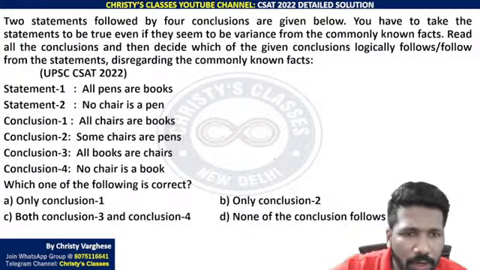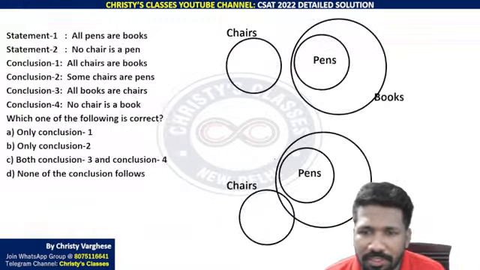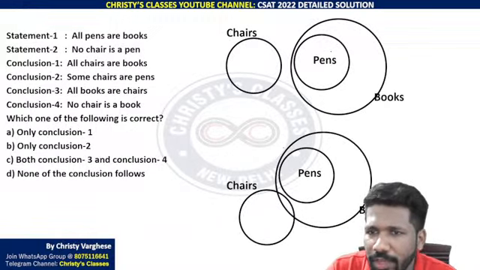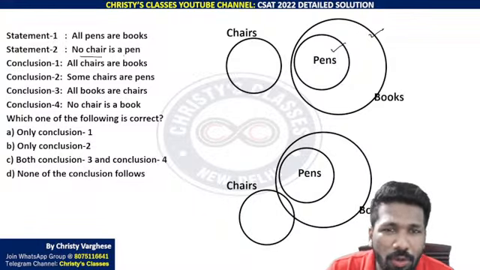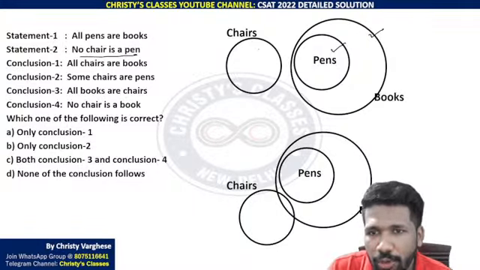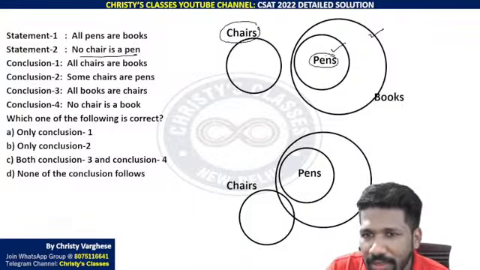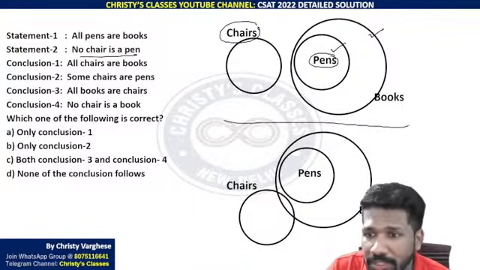So statement 1, all pens are books. How can you represent that? All pens are books. One way you can represent it is pen inside book. Yeah, that is the only way you can represent it. No chair is a pen. No chair is a pen means chair and pen will not have an intersection. So the minimal overlapping diagram is this.